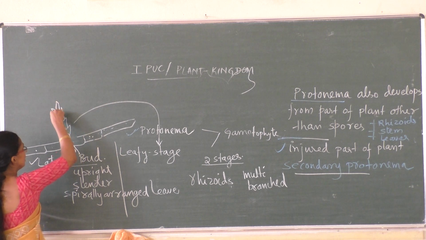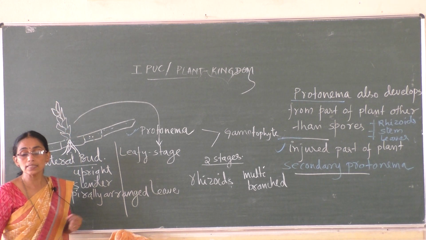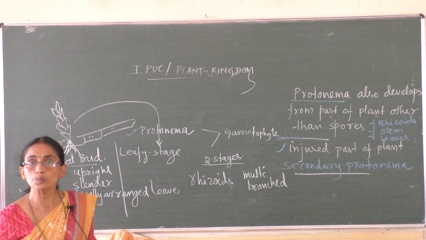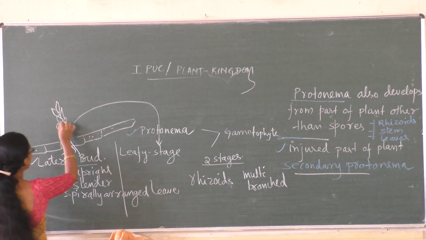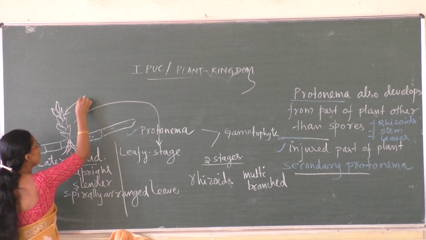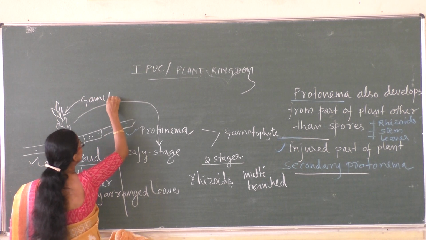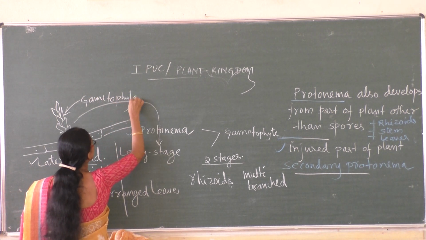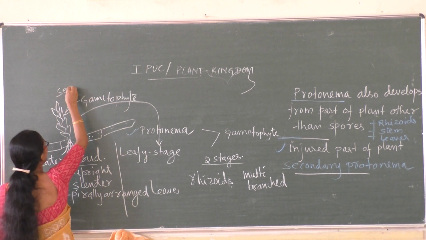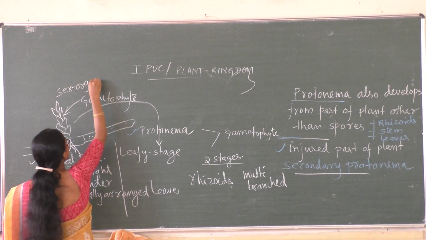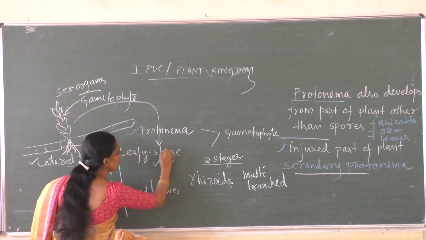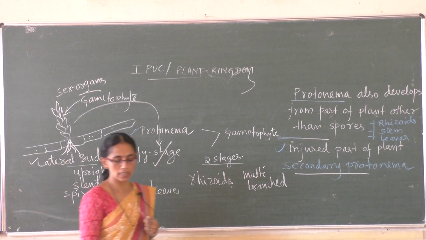These grow like this, and these possess the sex organs. So what are these? These themselves are the gametophytes. These possess the sex organs. That is the leafy stage.